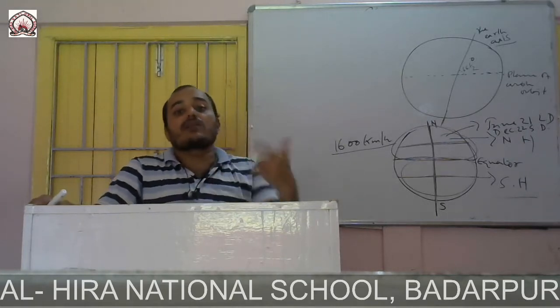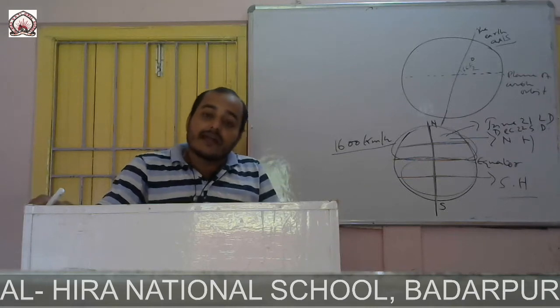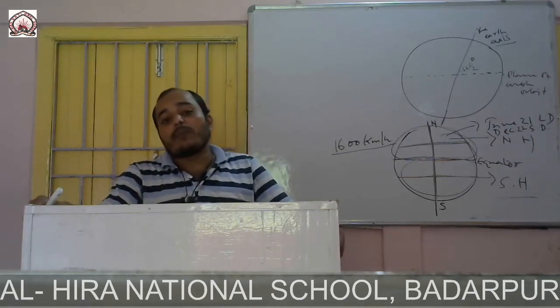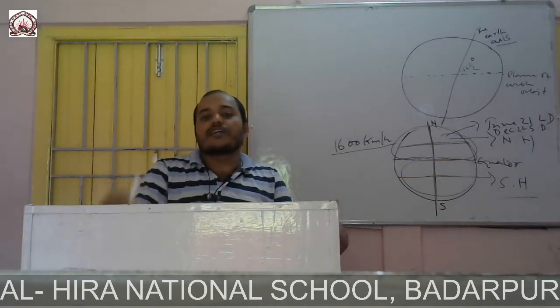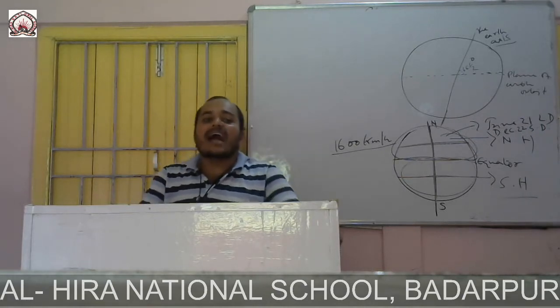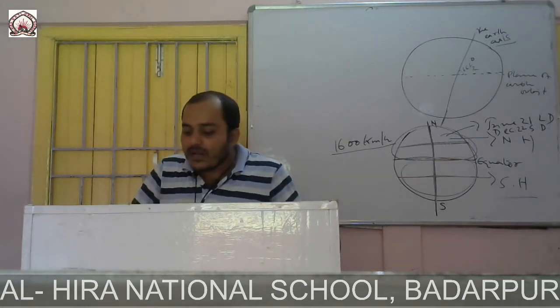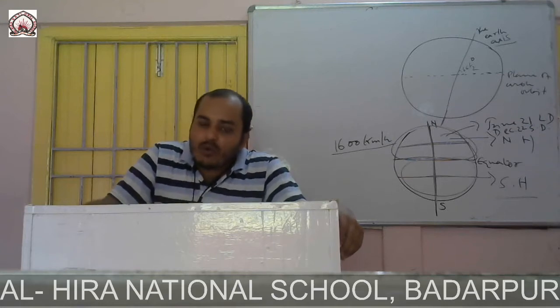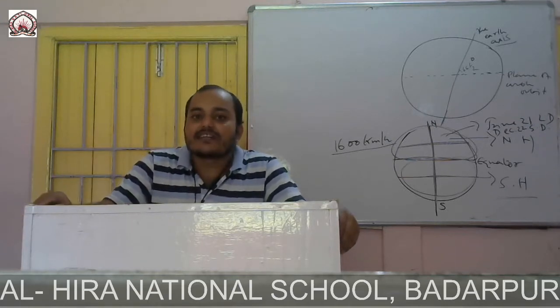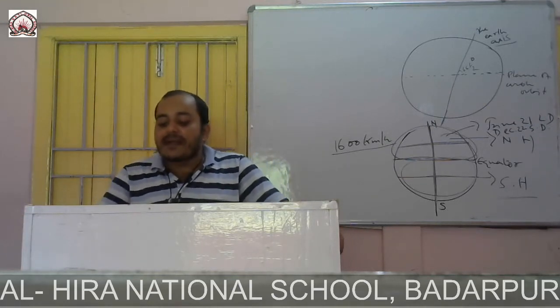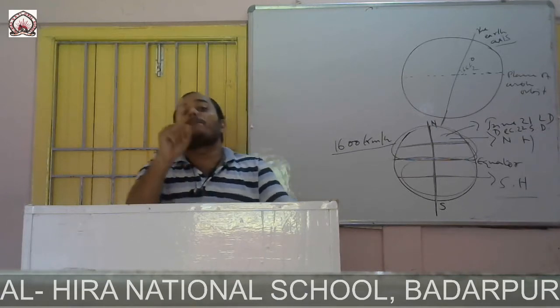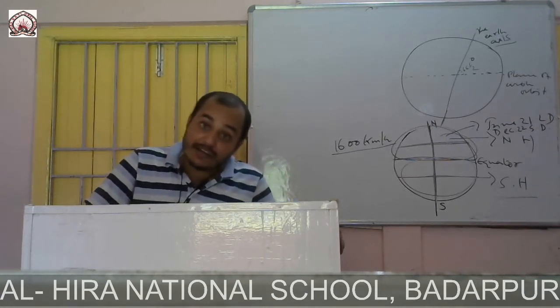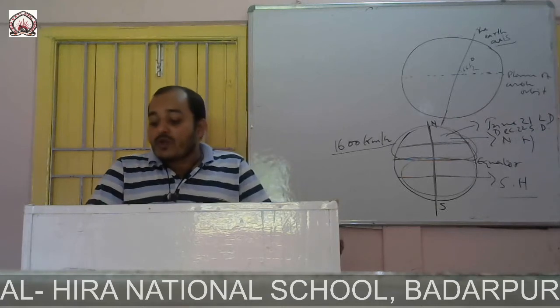In one rotation, the speed is 1600 kilometer per hour, but in the revolution, it is 1 lakh kilometer per hour. With this speed, Earth takes 365 days and 6 hours to complete one revolution.